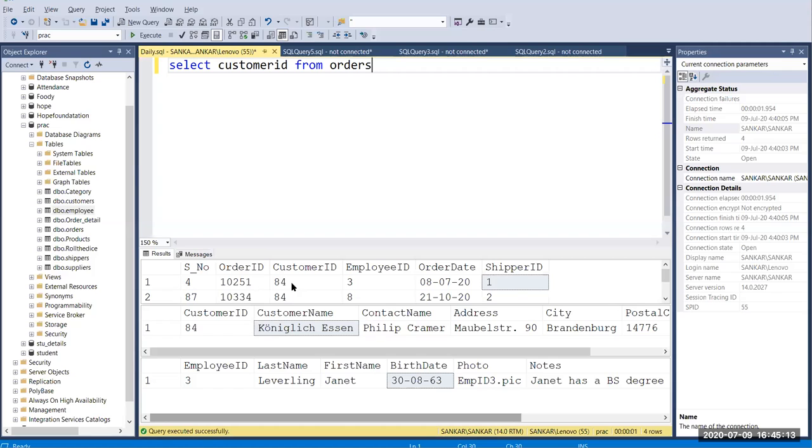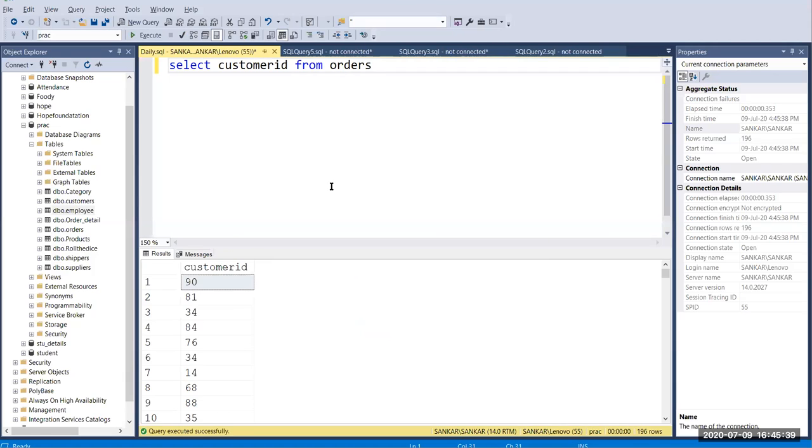In the orders table we have only the order details, right? If I get the customer ID from the orders table easily, I will know what customers have bought my products. So select customer ID from orders.